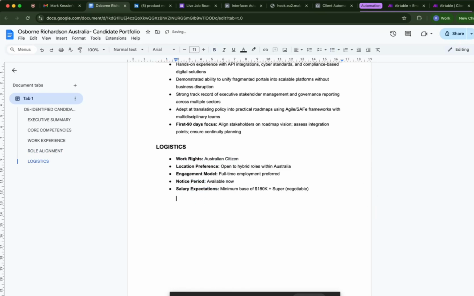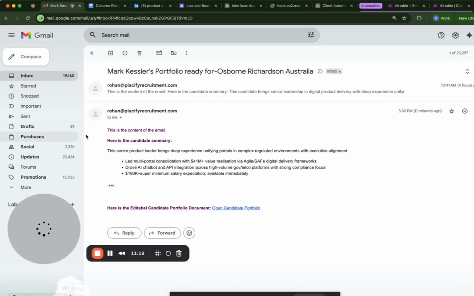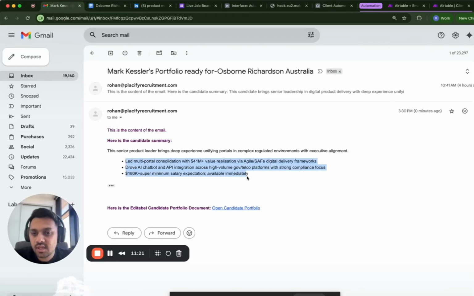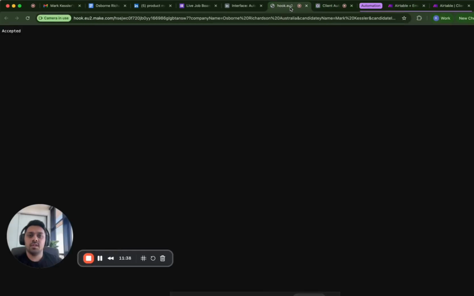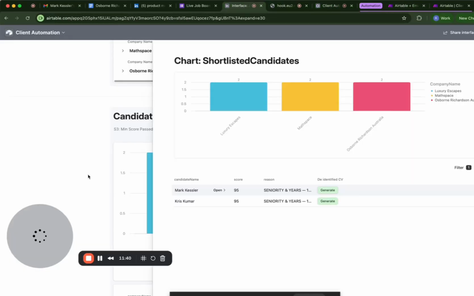If you don't, you can download this as a PDF or just reply these 3 points as well as send the candidate portfolio to our client. Within 2 minutes, an interested client gets the whole detail on the candidate. You can attach your terms of recruitment business, and there you have a hot client right away ready to close. So, again, this is the whole summary of our automation.